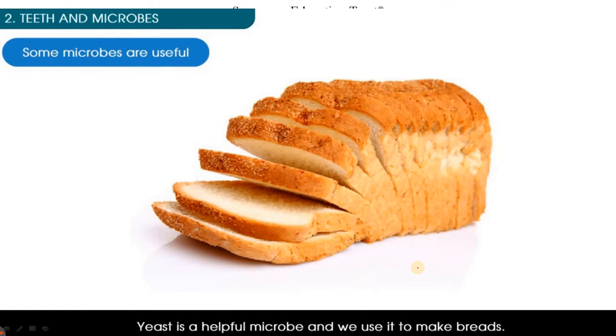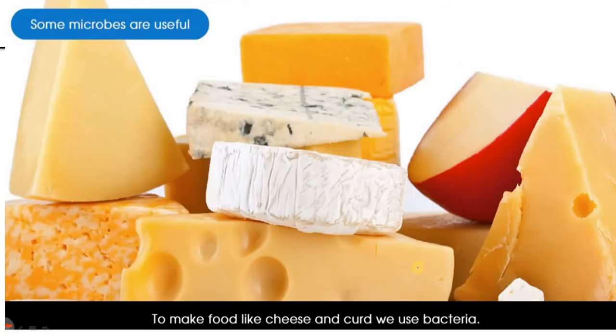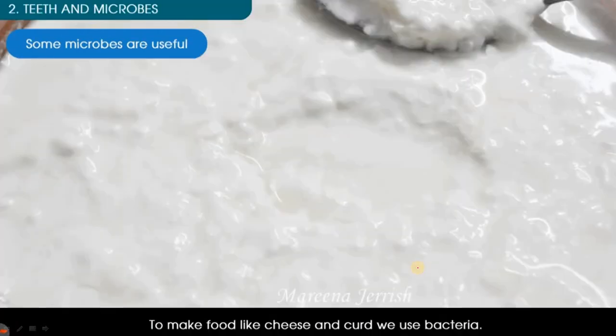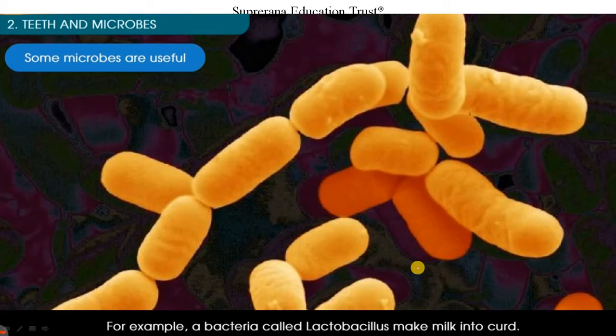Right? So due to the action of yeast, bread happens. And again, bacteria give us cheese and curd. To make food like cheese and curd, we use bacteria. What is it, bacteria? For example, lactobacillus.